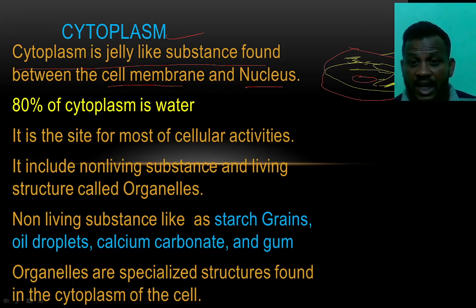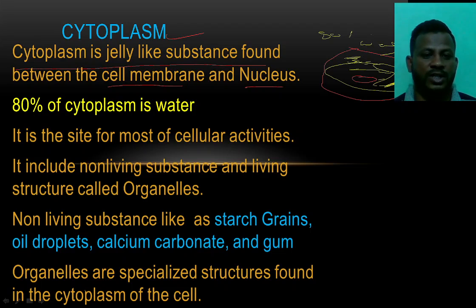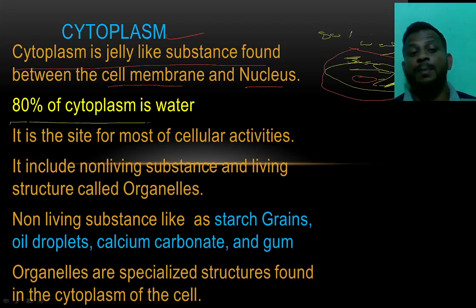And remember that 80% of the cytoplasm is made up of water. We can see here in this point, 80% of the cytoplasm is composed of water.